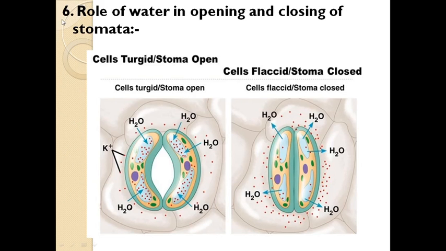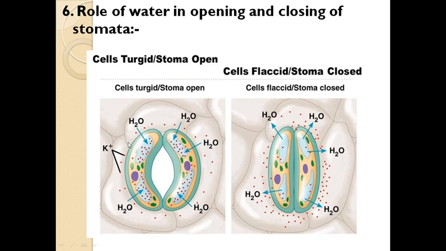See the next, 6, role of water in opening and closing of stomata. So the stomata are minute openings, minute pores present on the upper as well as lower epidermis. See the structure of stomata. The stomata consist of a pair of kidney shaped cells. Those kidney shaped cells are nothing but the guard cells, and at the periphery of the guard cells there are subsidiary cells present.